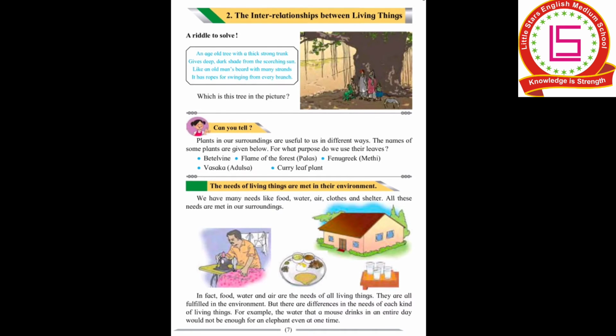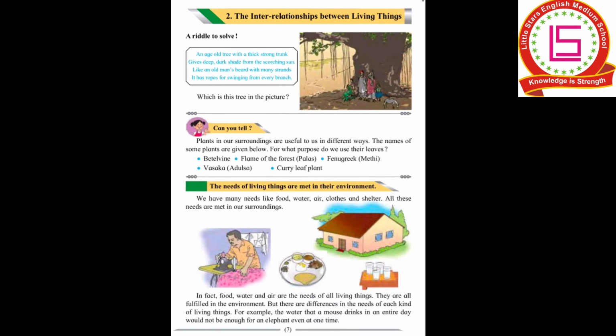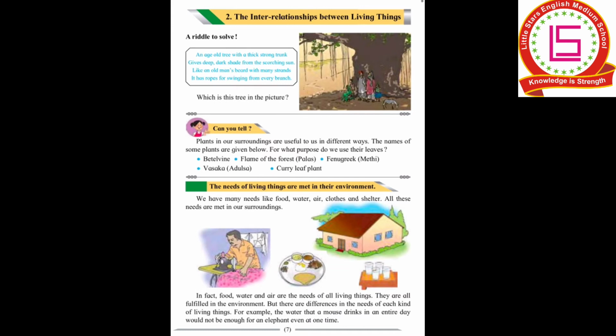We all know that though we are all living beings, each and every animal or human being has a different capacity. One example given here is the quantity of water that a mouse drinks. Would you think that much will be enough for an elephant? No, even for one time it is not enough for the elephant.